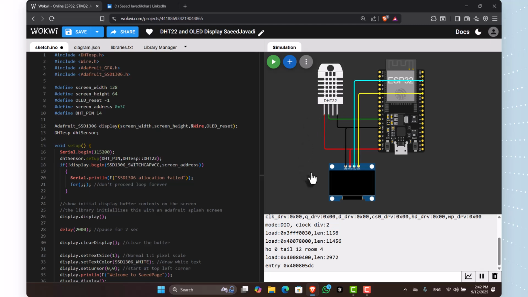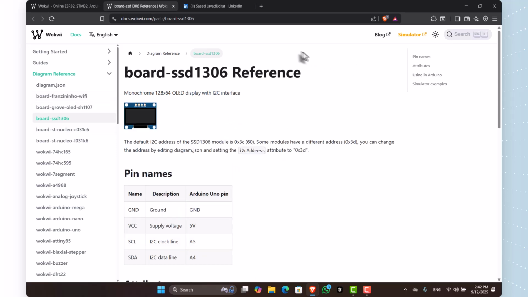And the last thing that we use in our project is the OLED display. The OLED display is very good for displaying and showing our data. Our OLED display's resolution is 128 by 64,